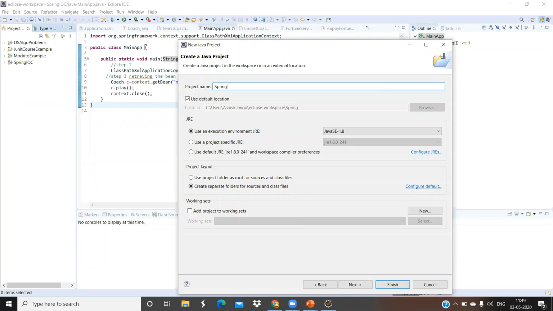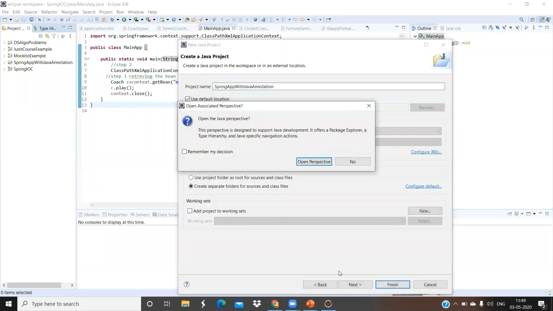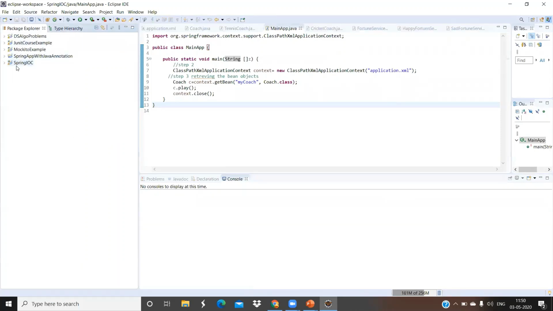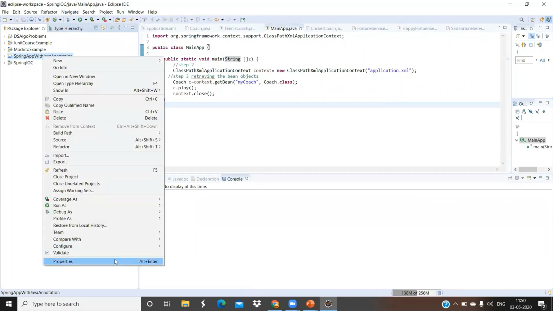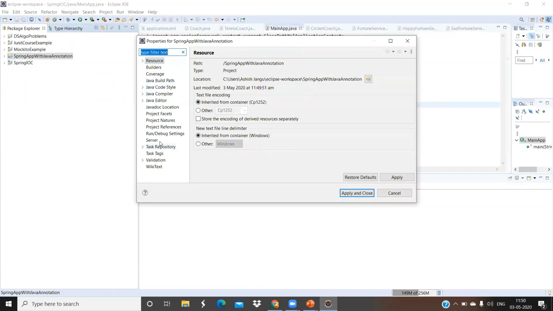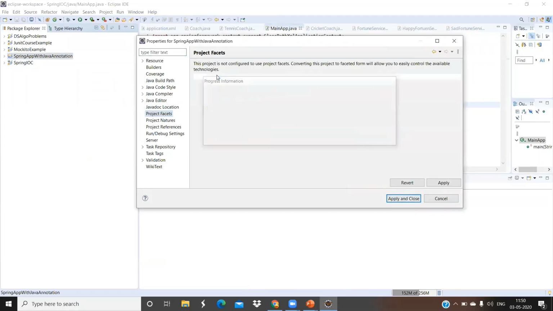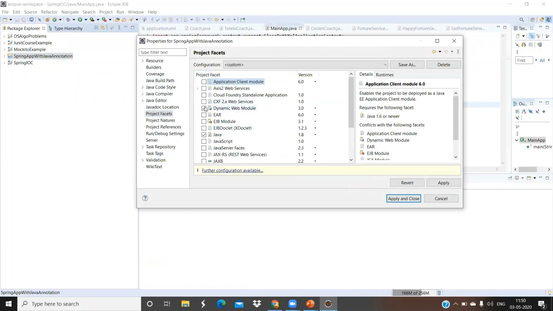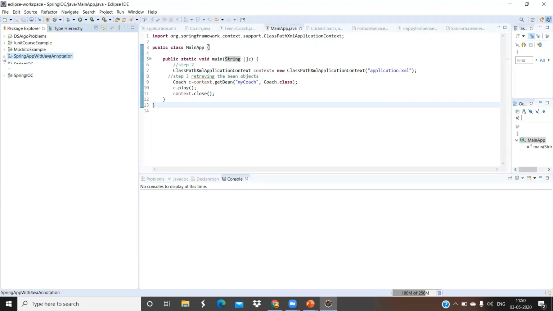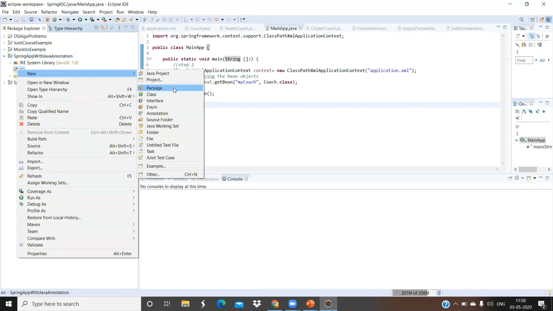After that, now we will see the demo. I have to change the facets. I'm making 2 source packages.